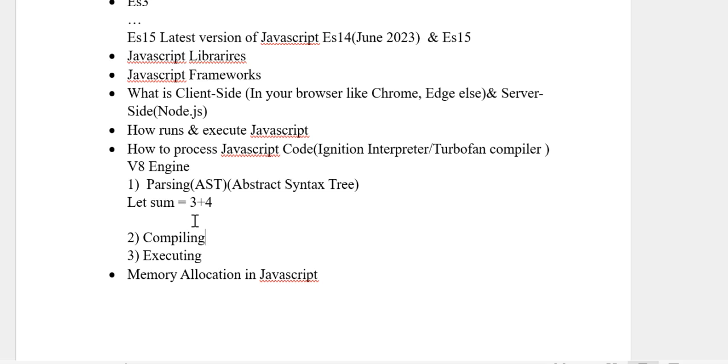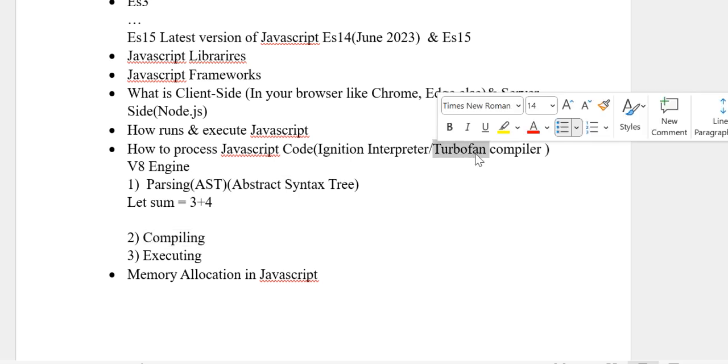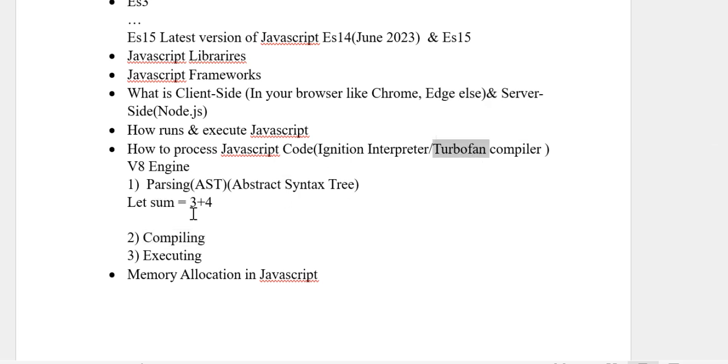Then the bytecode comes into compiling, and the TurboFan compiler checks. Since we have the same bytecode for the same things, it will optimize, and the same bytecode will be shared for 3 memory locations. Then the code is executed by the V8 engine, memory is assigned, and it executes successfully.